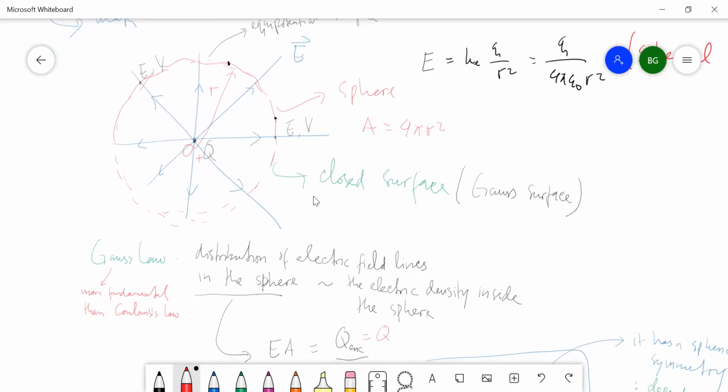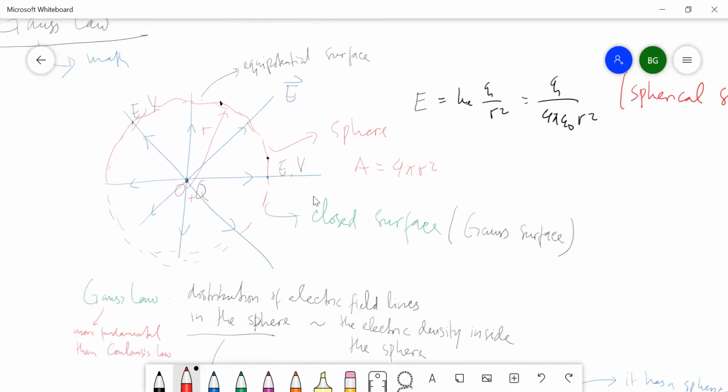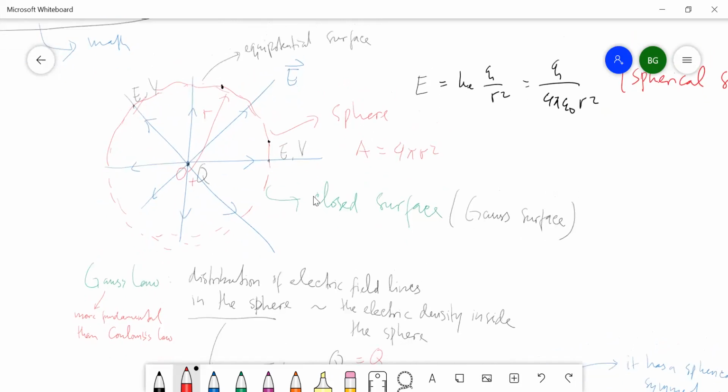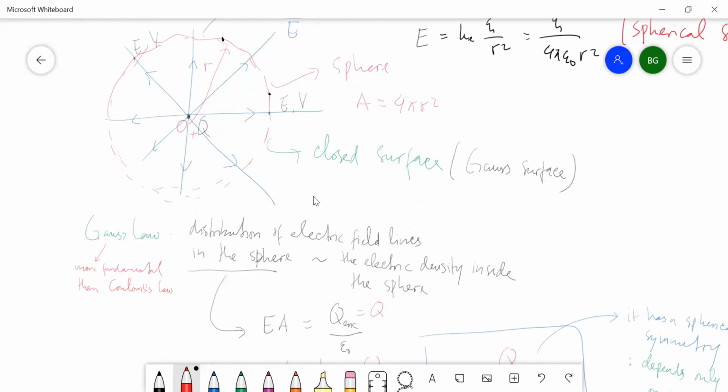So Gauss' law in the statement said that the distribution of electric field lines in the sphere is proportional to the electric density inside the sphere.